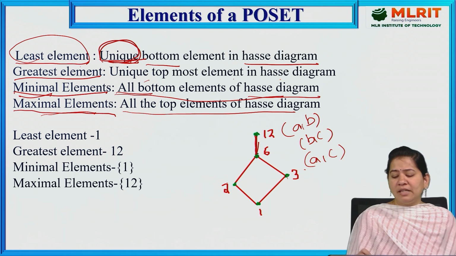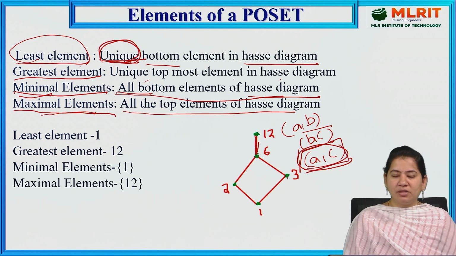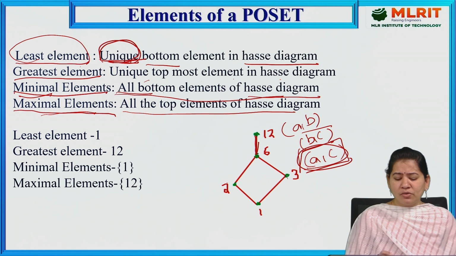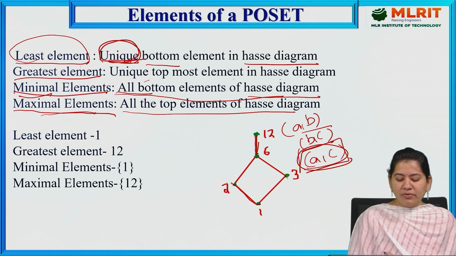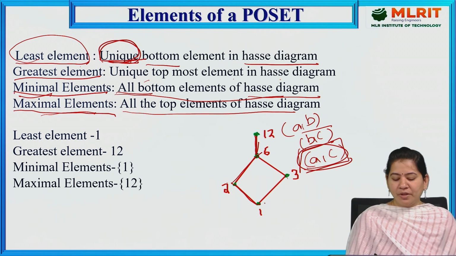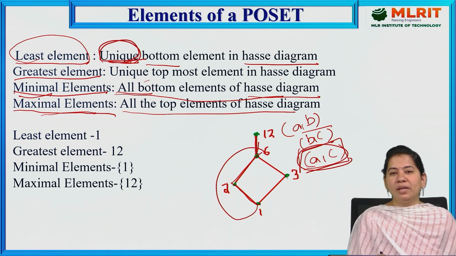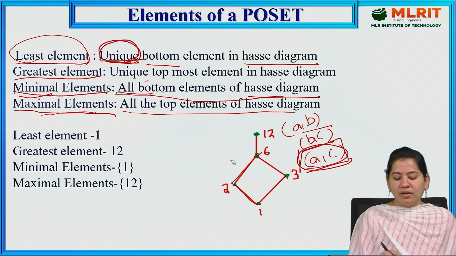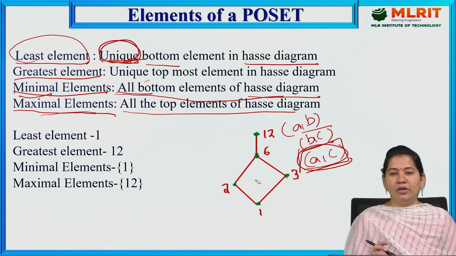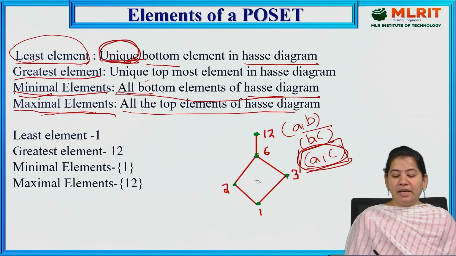So as we have AB and BC here, there is no need to give a connection between A and C, as we have a transitive edge from this Hasse diagram. That's why we are not giving any connection between 1 to 6 or 1 to 12. Why? Because if you have a connection between 1 to 2 and 2 to 6, indirectly we have the connection between 1 and 6, but we are not giving the direct edge from 1 to 6,